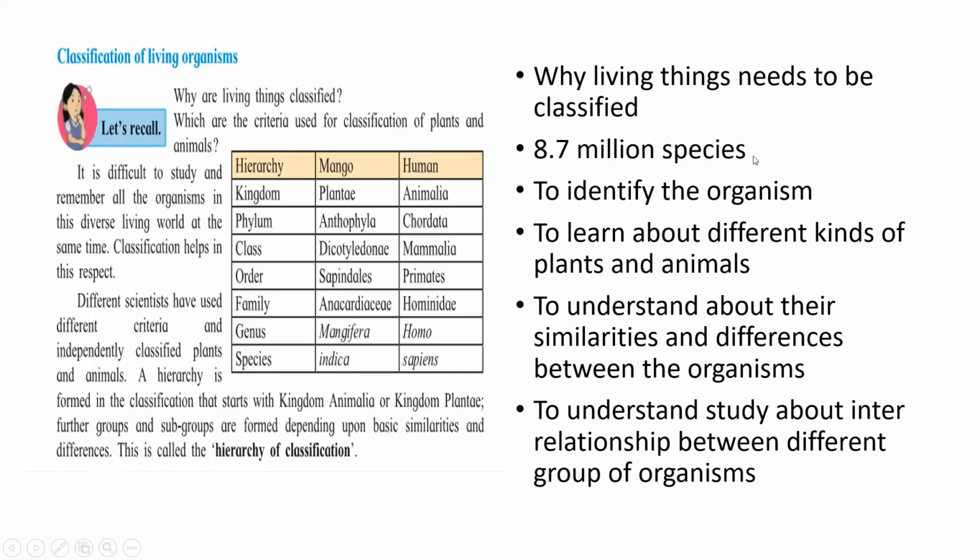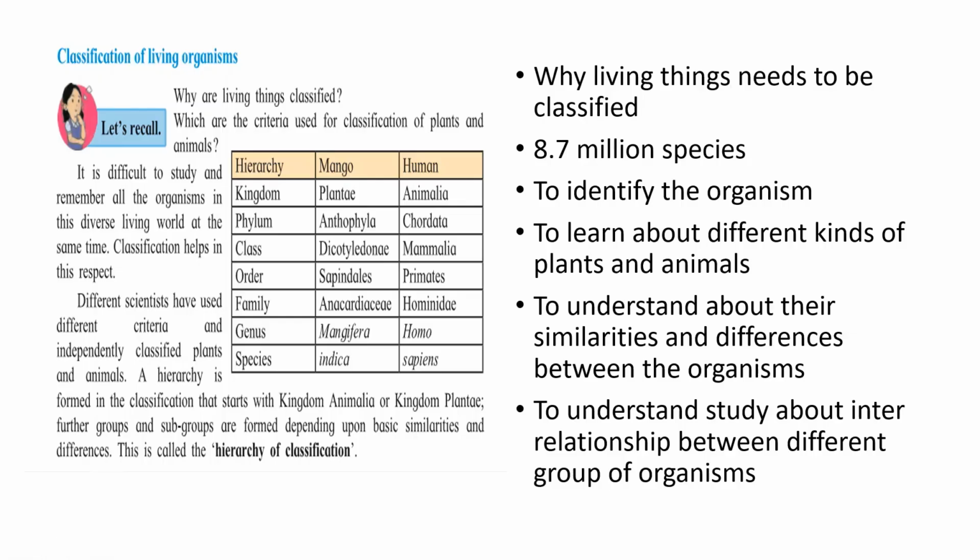So the organisms need to be classified. First, to identify that organism, and next to learn more about that organism, whether it is a plant, animal or microbe. Next, to understand the similarities and differences between organisms, and also to study and understand the interrelationship between the different species, different groups of organisms. So the living organisms need to be classified.